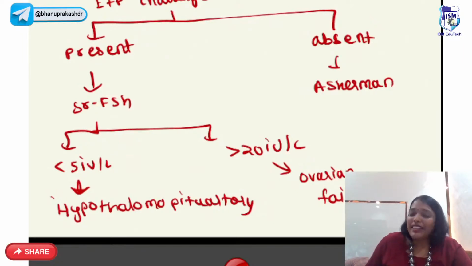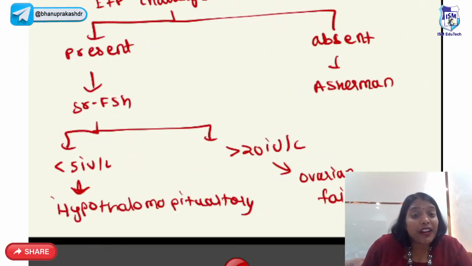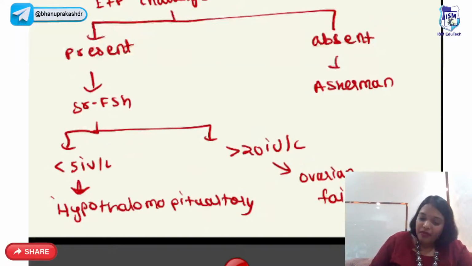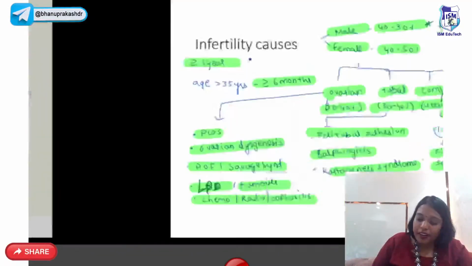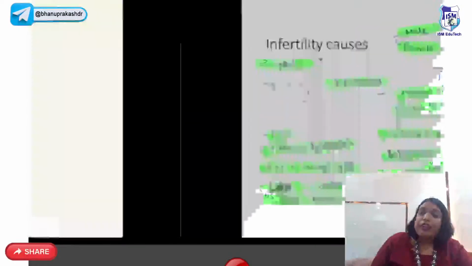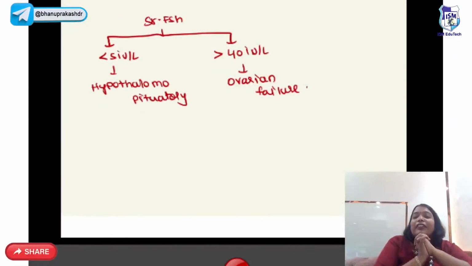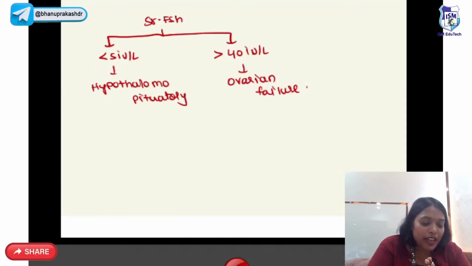Right? So always remember, in ovarian failures, serum FSH will be high, actually more than 40. And in hypothalamo-pituitary failure, FSH levels will be less than 5. Remember this point. And when FSH is between 5 to 8, it is considered to be normal. Clear, guys? So that's about the secondary amenorrhea. So that finishes the amenorrhea, very important topic. I hope you all understood the amenorrhea and you're trying to remember the amenorrhea.